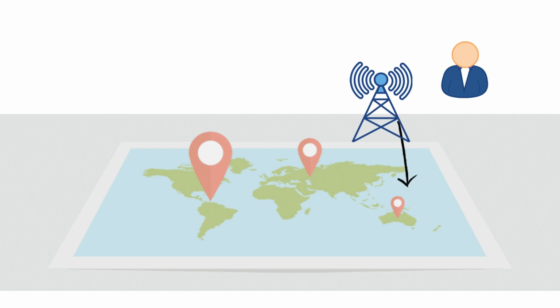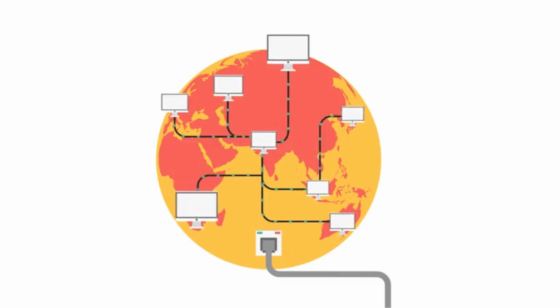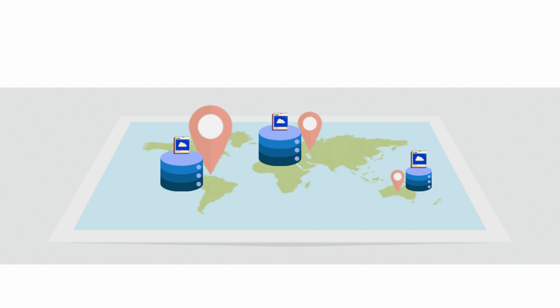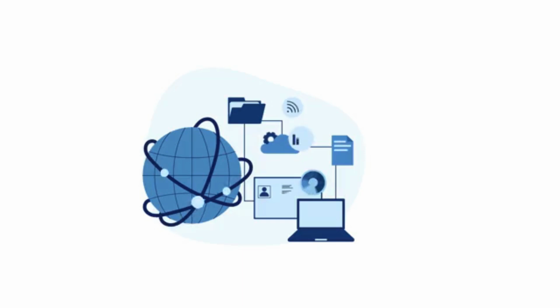That makes sense. But if we have data centers in different regions, how do we make sure they all have the same information? We wouldn't want users in different locations seeing different versions of the data. That's where data replication comes in again. We replicate the data across all our regions, ensuring consistency and fault tolerance. Makes sense. If one data center goes down, the others can seamlessly take over. It's like having backup generators strategically placed around the city so no matter what happens, the lights stay on. You got it. It's all about redundancy and resilience, making sure that our system can handle unexpected events and keep running smoothly for our users.